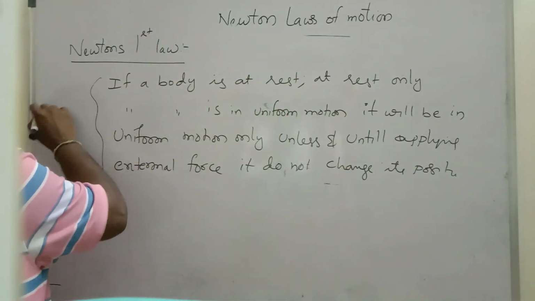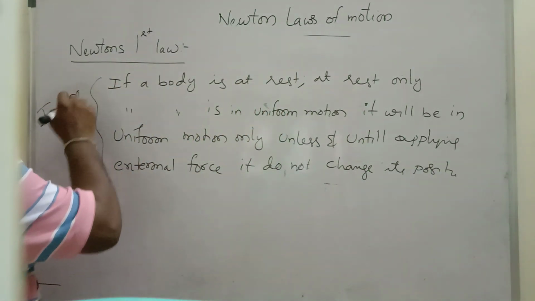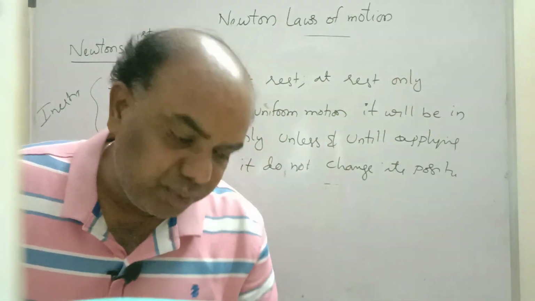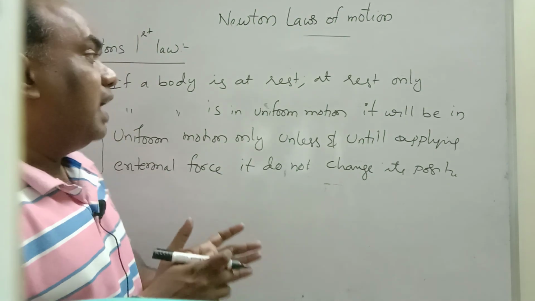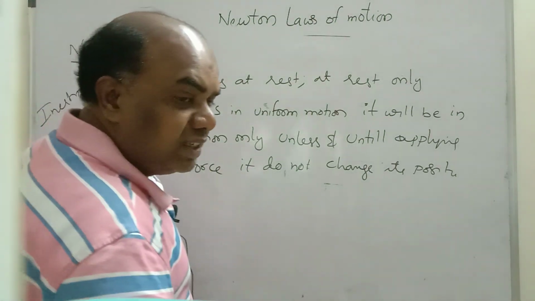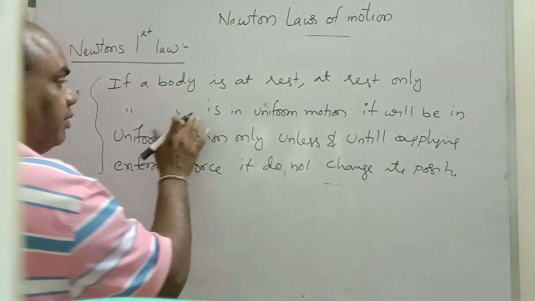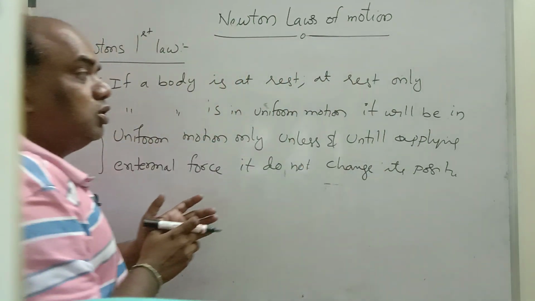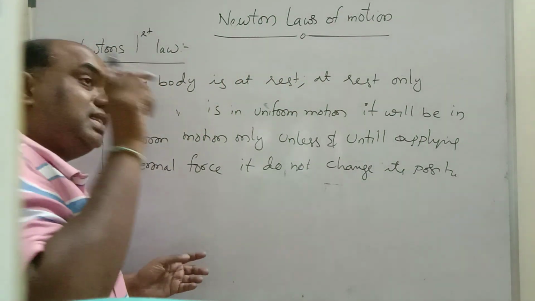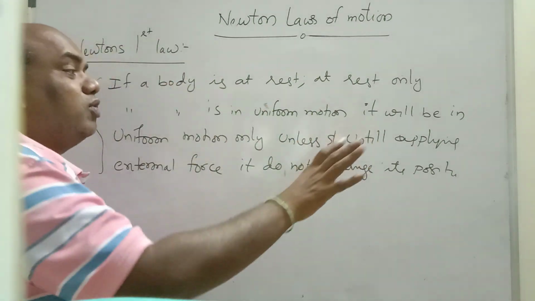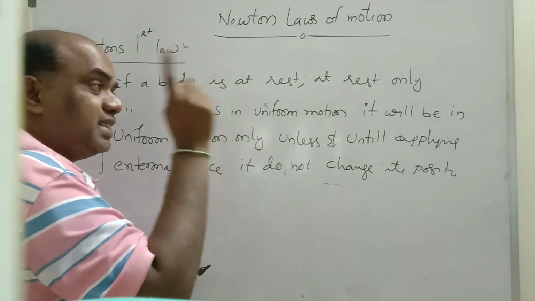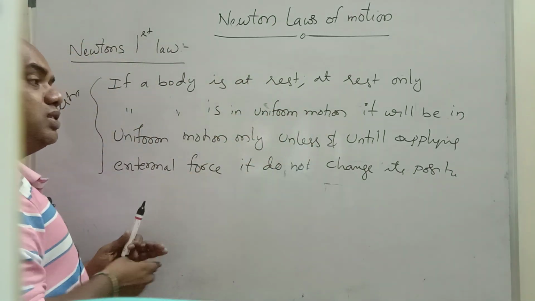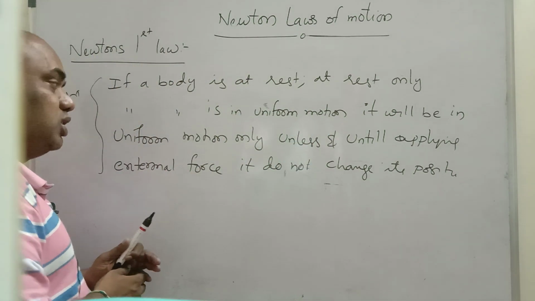This is also called simply inertia. If I keep this book or this cup here, unless an external force acts, it does not change its position or state. If it is in uniform motion, like the Earth revolving around the sun, the position of Earth does not change unless some extra external force is applied on it, then only it changes its position. Its elliptical path changes.